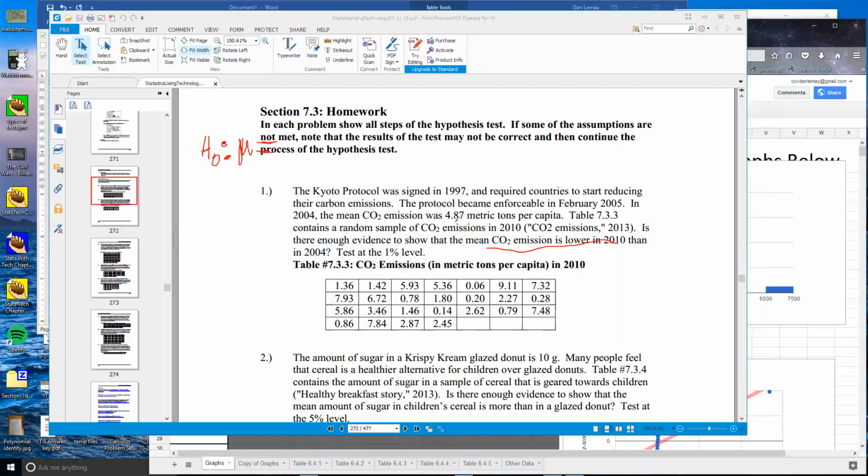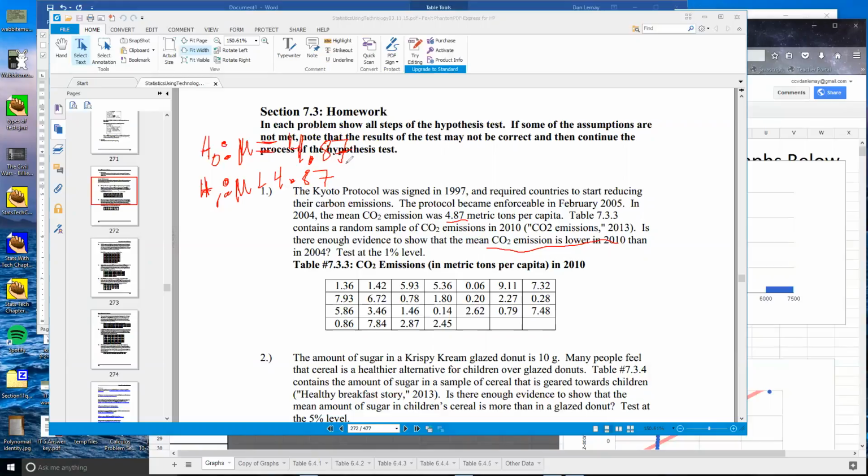What was it? 4.87. I hope we can read over the writing. In H1, we're going to say it's lower. So I'm reading that as a left-tail test. Hopefully it hasn't increased. Okay, so that's our significance test. Those are the two hypotheses.